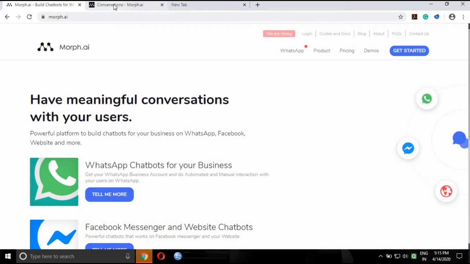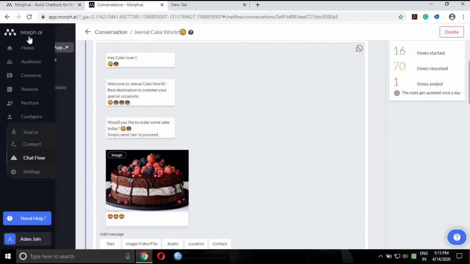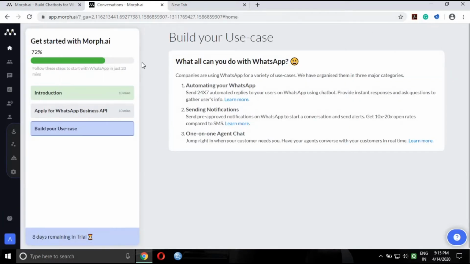First of all, we have to log in. I have already logged in. So this is how the login screen looks. We get a 30 days free trial for using and experimenting with Mob.ai chatbots, WhatsApp chatbots, Facebook, any platform you want. So this is the home. This is the introduction section. Here is the apply for WhatsApp Business API section. Here is the build your use case section.